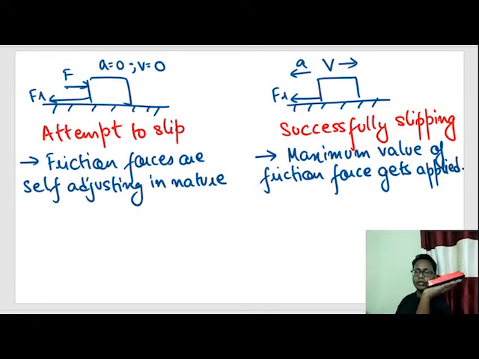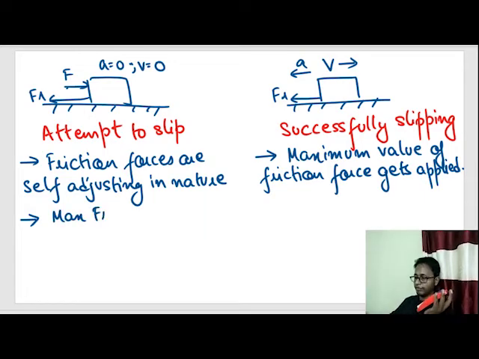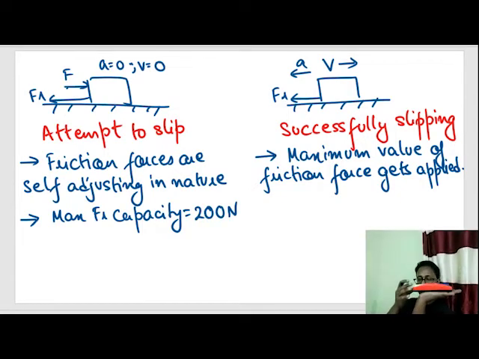Okay. So what is this maximum value and what is the self-adjusting value? Suppose the maximum friction capacity is 200 Newton. Maximum friction capacity is equal to 200 Newton in this attempting to sleep case.